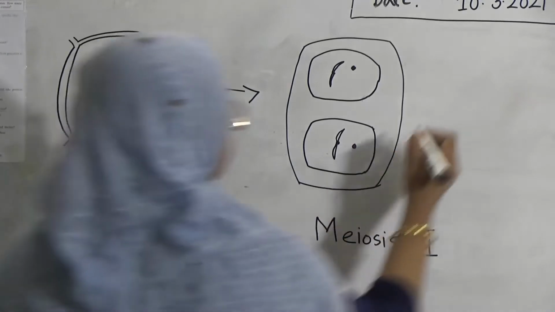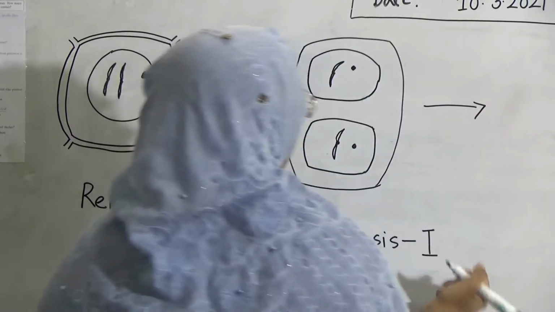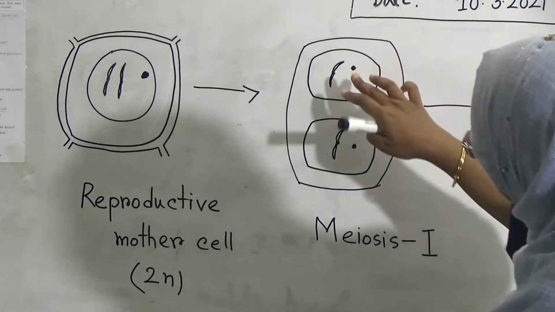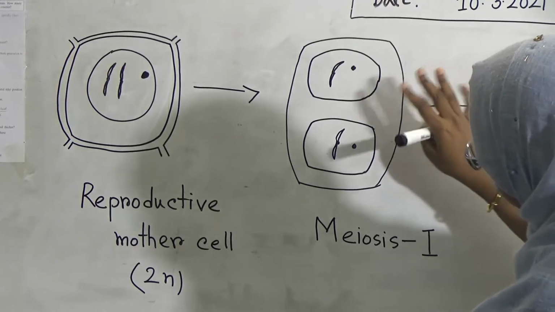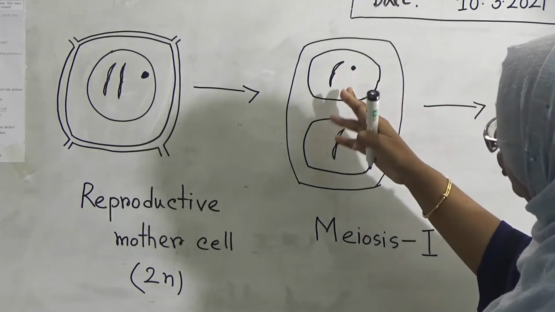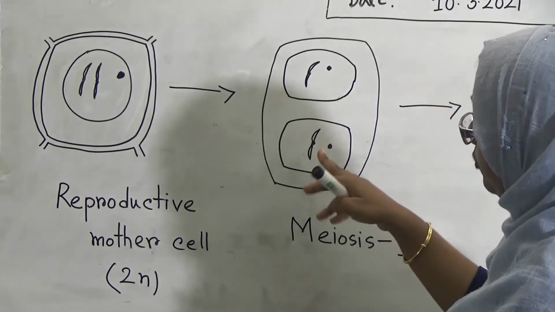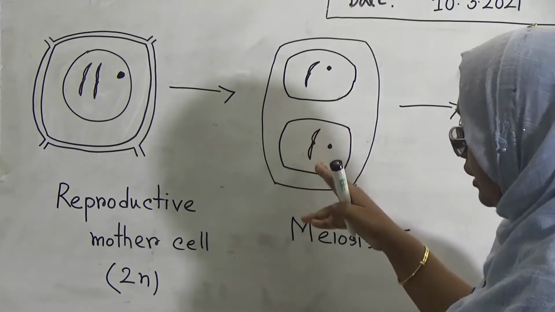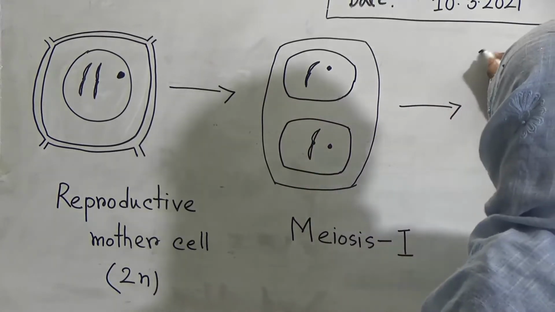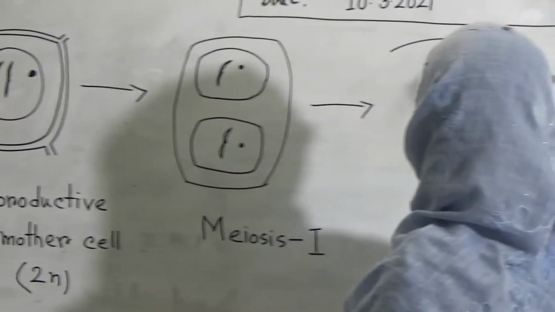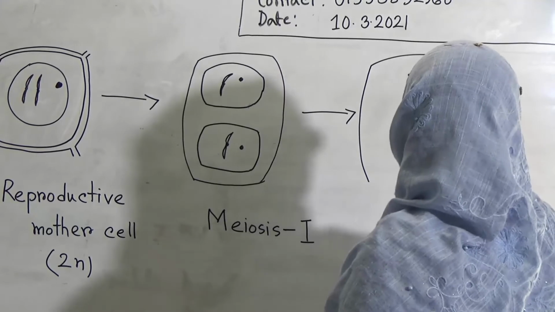After that, from this one the division occurs and another 2 cells will be produced, and from this cell the division occurs and another 2 cells will be produced. This will be meiosis 2.